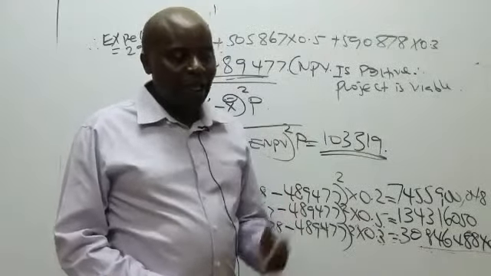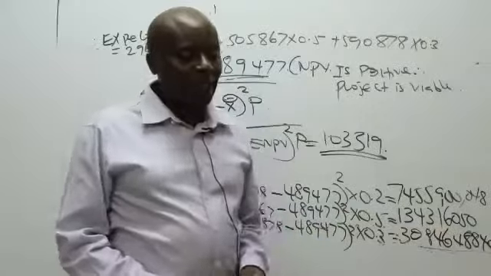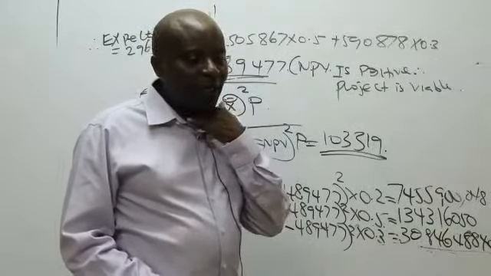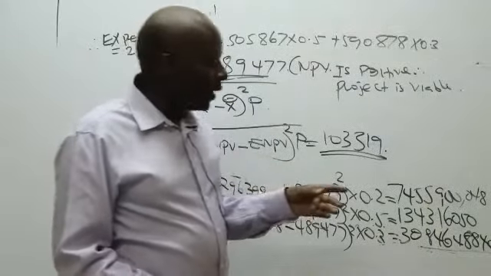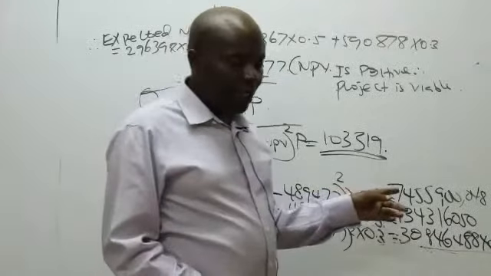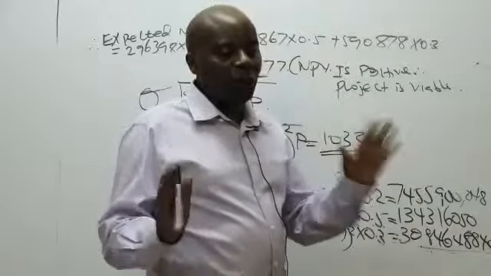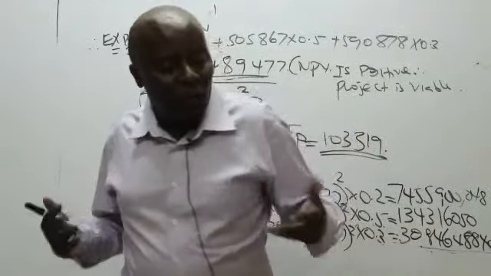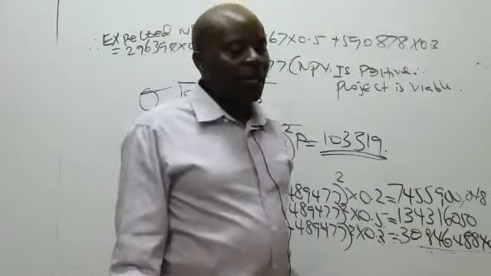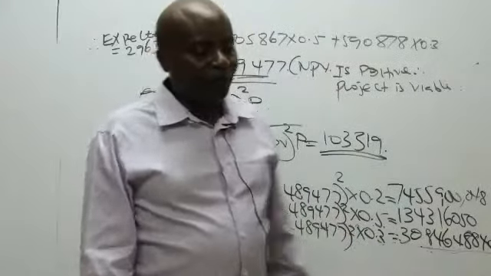Outa, 103,319. The first one is 74. Yes, I corrected. The first one, 74. I did some correction here. Even if my figures are wrong, let your figures be correct because I don't have a calculator. I've seen. Thank you very much.